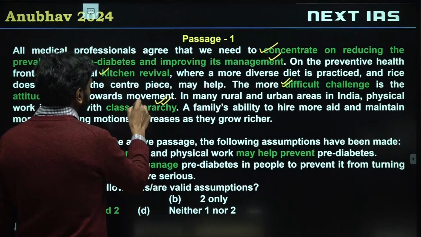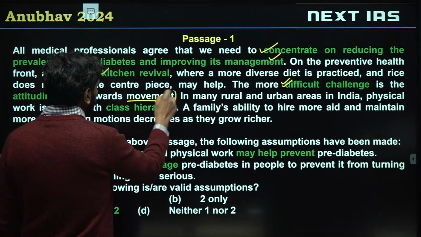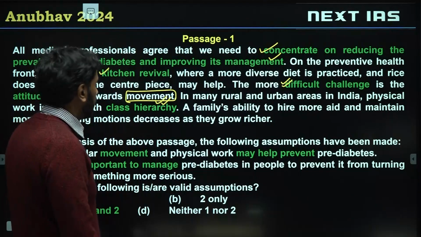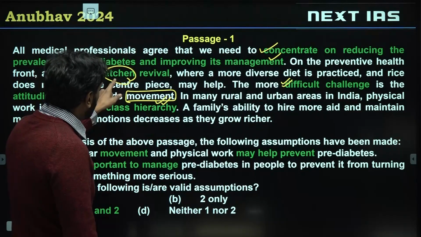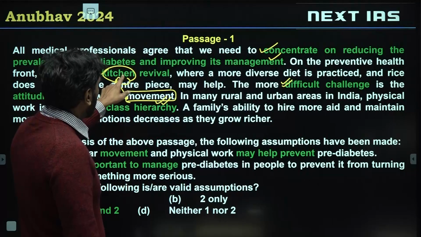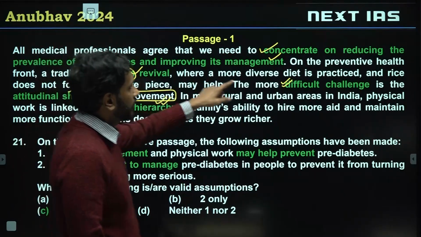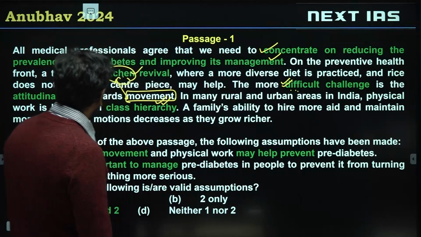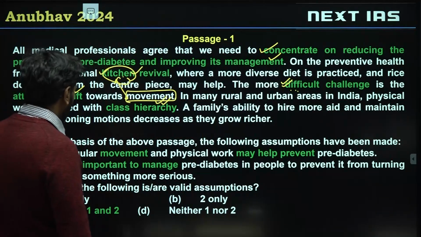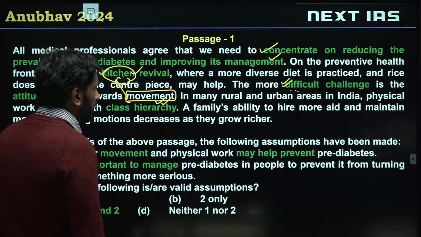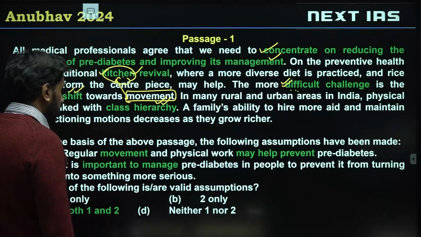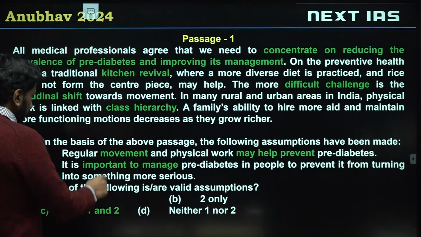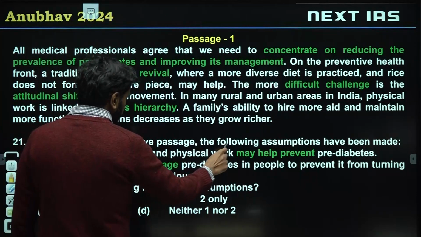So the attitudinal shift that is asking people to do movement is not there. So you need to do diet and movement, both. Diet ho sakta hai, but the author is trying to say that movement is harder as a challenge to implement. Alright. So on the basis of the passage, following assumptions are made. 1. Regular movement and physical work may help prevent diabetes. Now, regular movement and physical work.